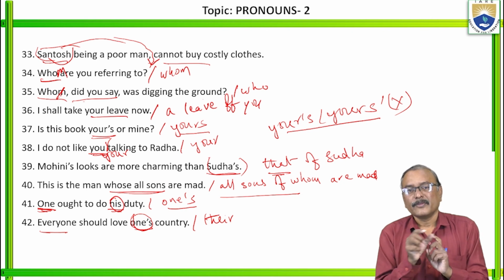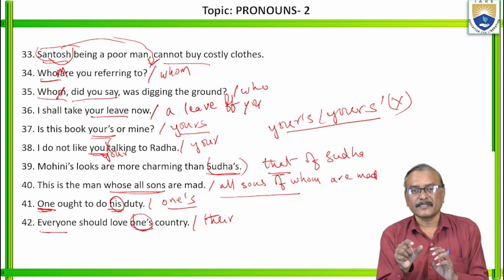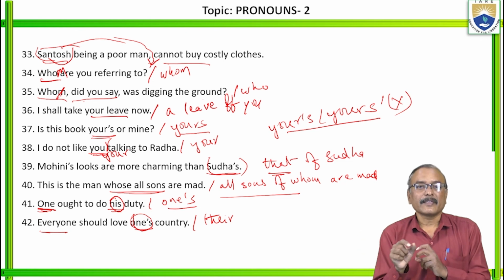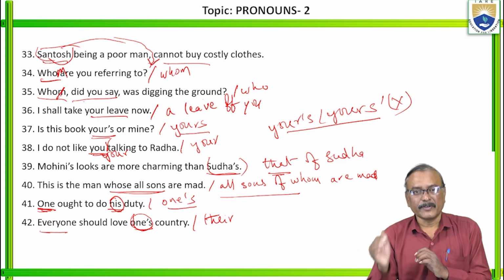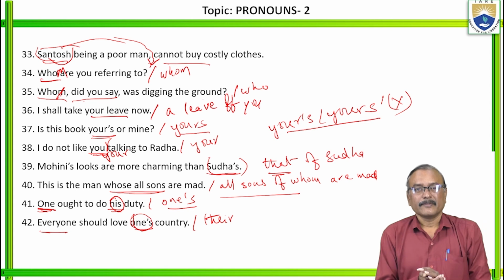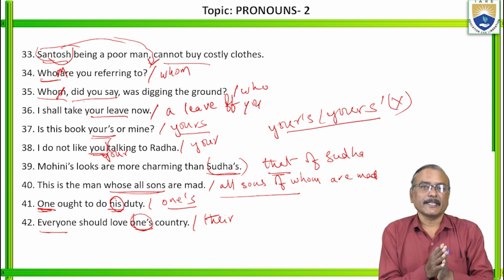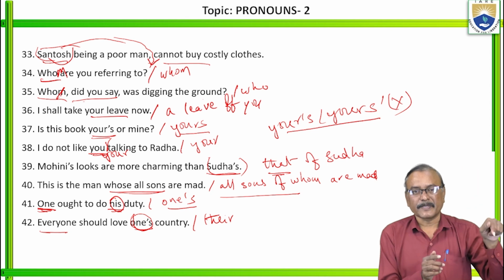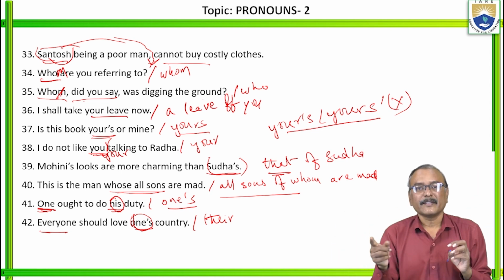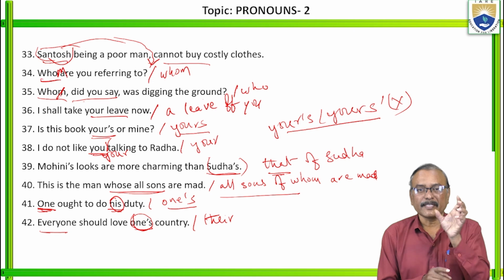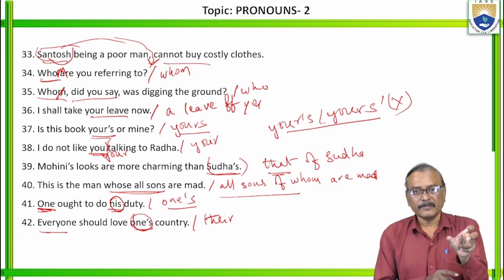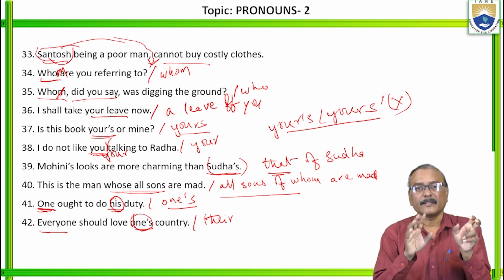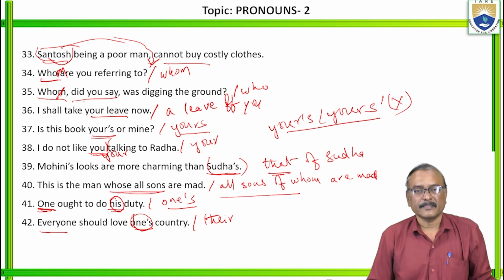While using relative pronouns in relative clauses, you should see the agreement between the verb and the relative pronoun. Whether the relative pronoun is singular or plural, you have to see that. If it is a singular pronoun, the verb should agree with that singular, that is the does form or has, like that. If it is plural, the do form.